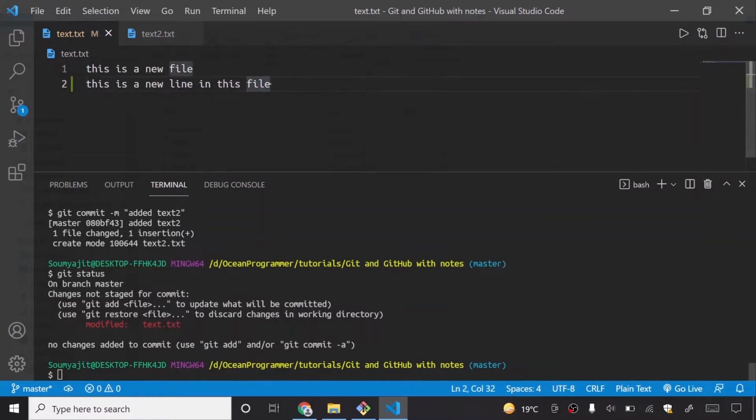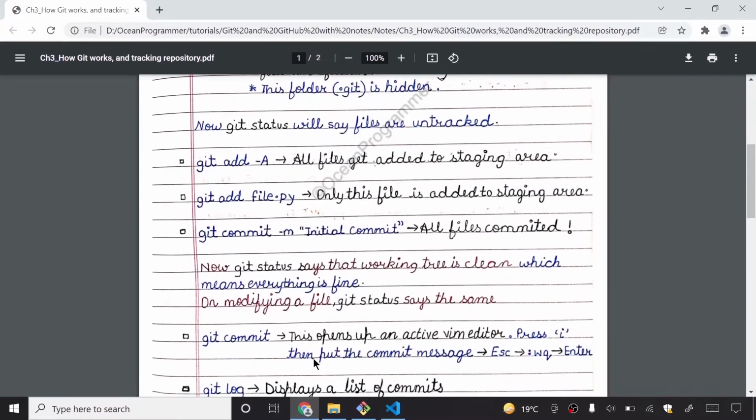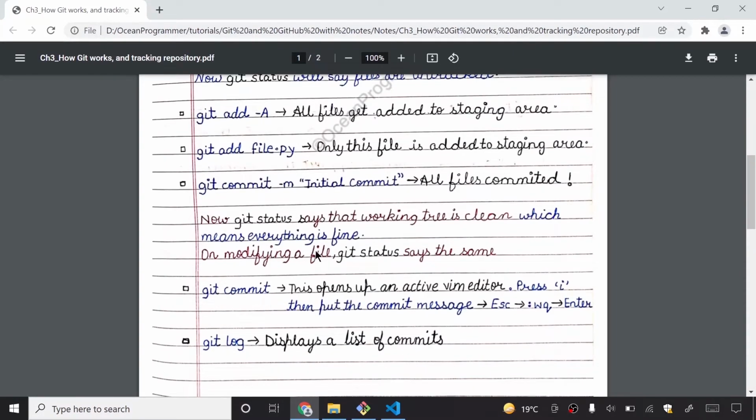All you can do is create a new commit to make the working tree clean. You can see git status says that the working tree is clean at this point, which means everything is fine. On modifying a file, git status says otherwise.